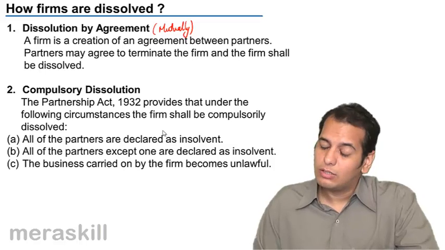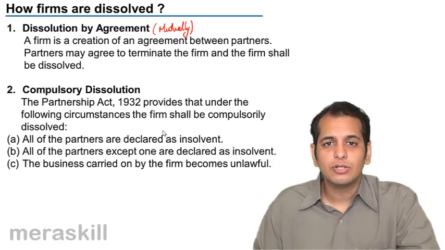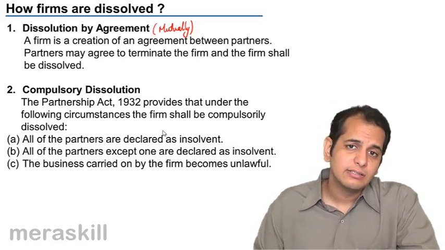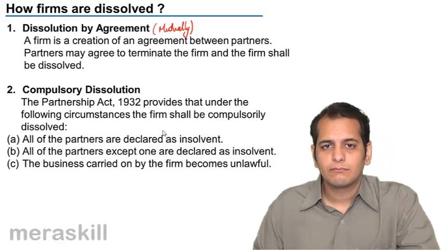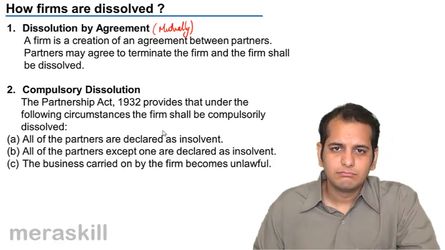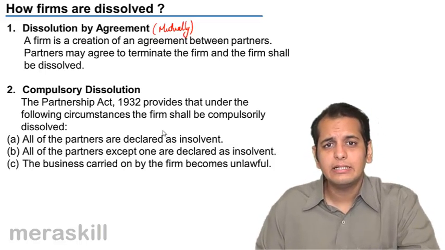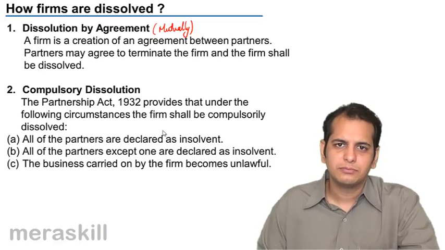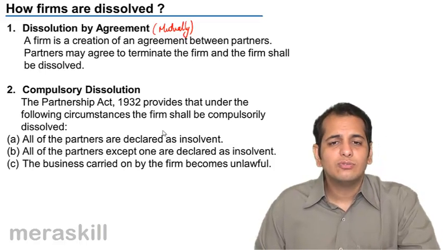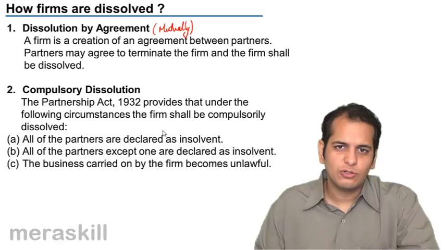Suddenly, a government circular came which banned selling of wines in that state. And if they continue with that business, it will be unlawful and illegal. Such an act won't be allowed. So there's only one option left, that is to dissolve the firm.